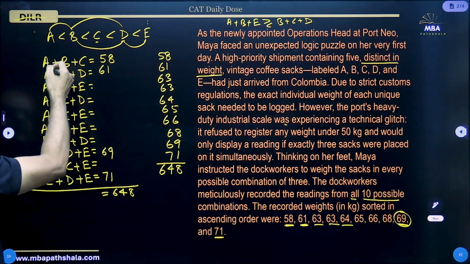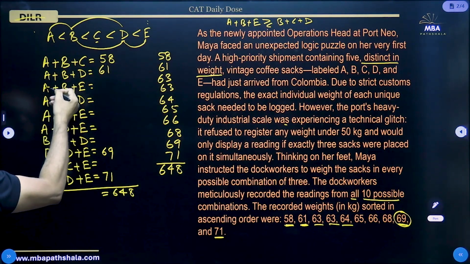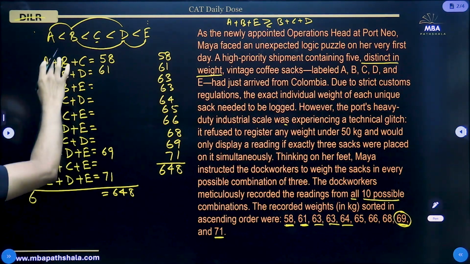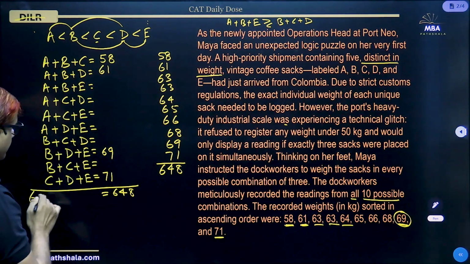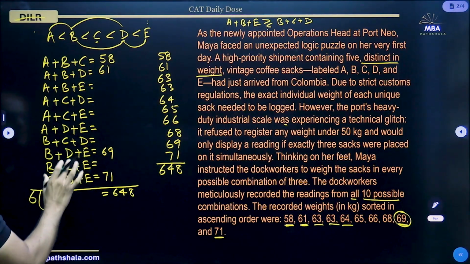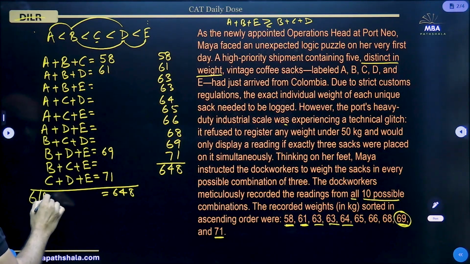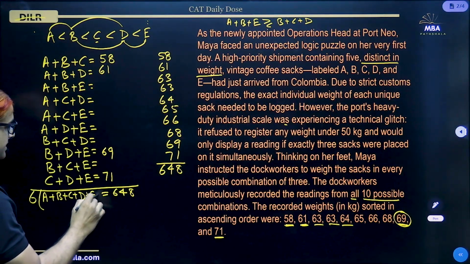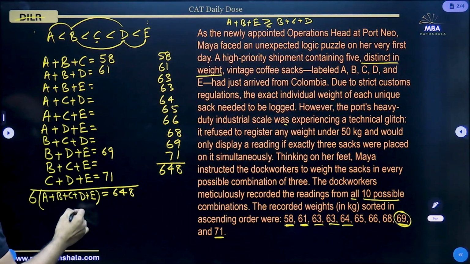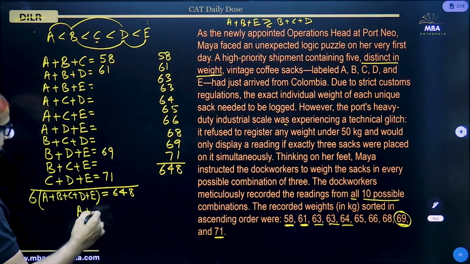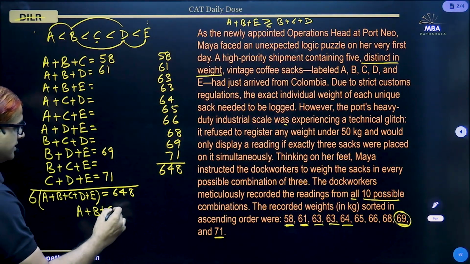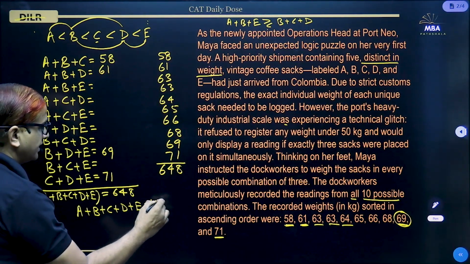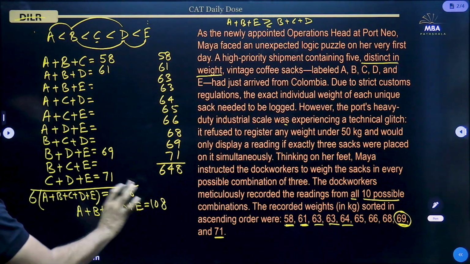In this 648, we will get A how many times? 1, 2, 3, 4, 5, 6. So A is going to come 6 times. As these are symmetric equations, all the variables are going to come 6 times. So A plus B plus C plus D plus E, 6 times, is 648, giving us the final equation: A plus B plus C plus D plus E is 108. 648 divided by 6 is 108.